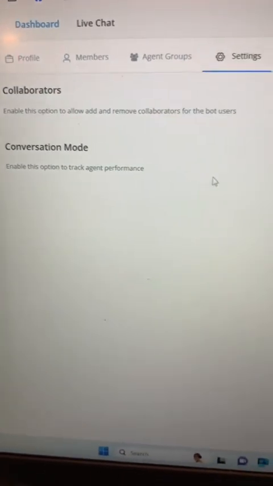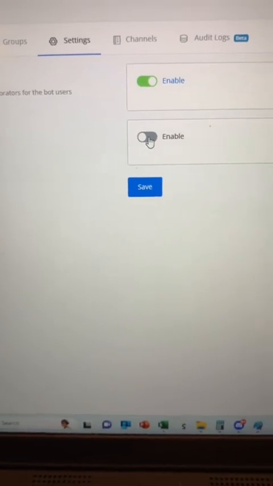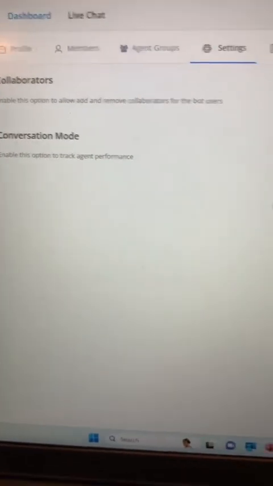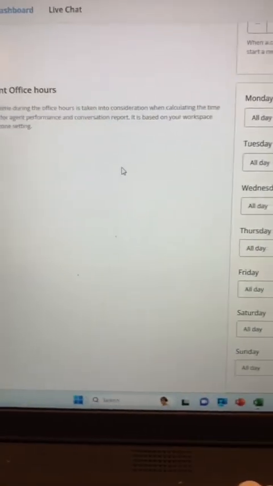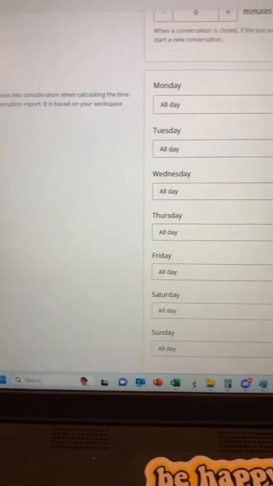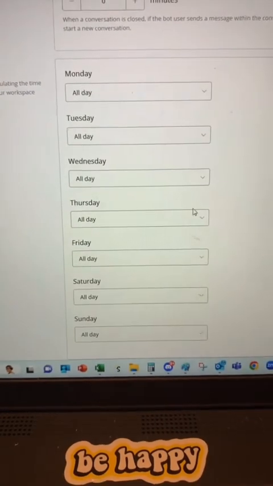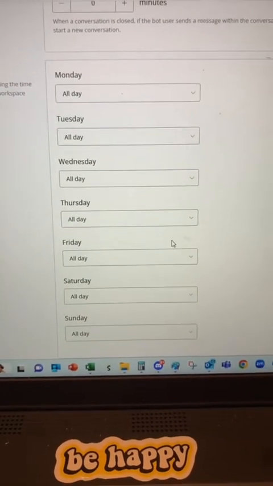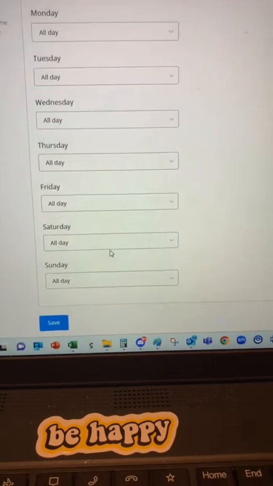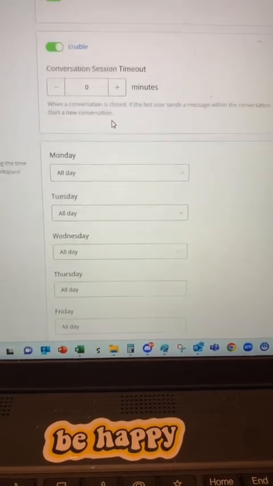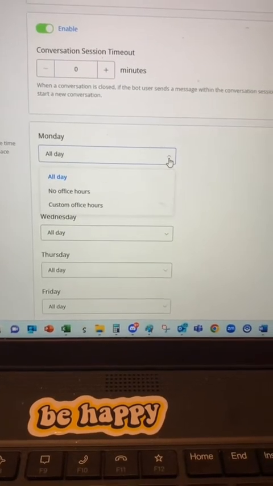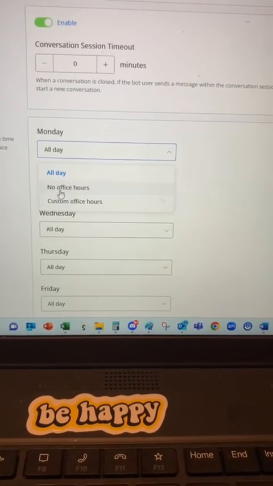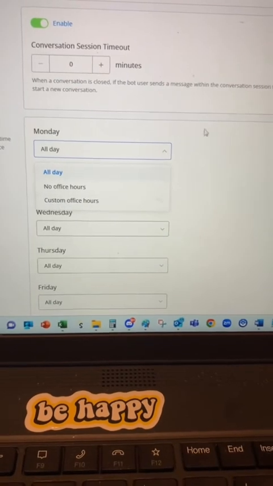And another thing over here in settings where you could do collaborators or conversation mode. When you enable the conversation mode, it gives you something totally different. It gives you agent office hours. So let's say you didn't want your bot to work on different hours, or maybe you wanted to keep it on 24 hours. You could just say all day. But let's say that for some reason you wanted to give your bot a break: no office hours on certain days, custom office hours.